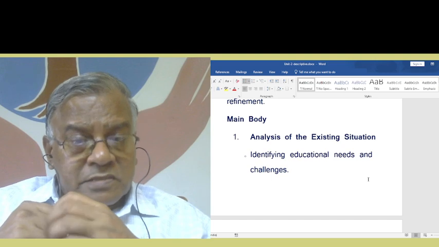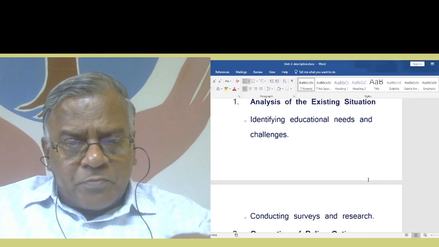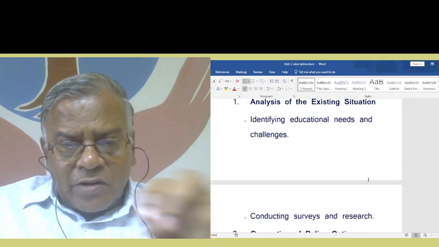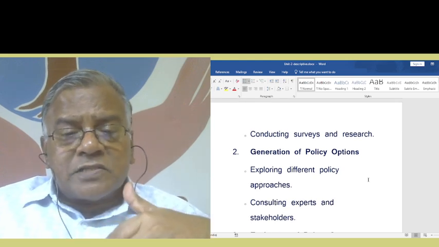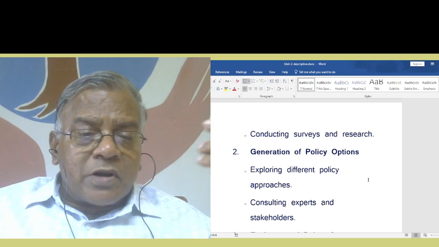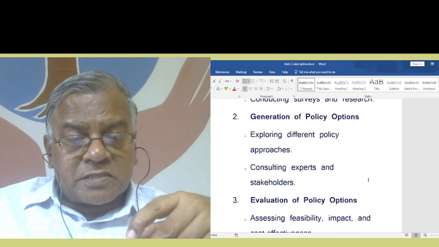Analysis of the existing situation, identifying educational needs and challenges. You can expand that. After putting that into your mind, you can expand. Conducting surveys and research. Then generation of policy options, exploring different policy approaches, consulting experts and stakeholders.